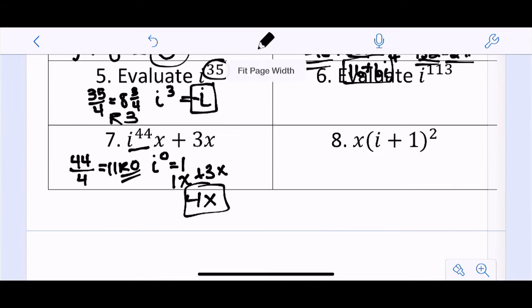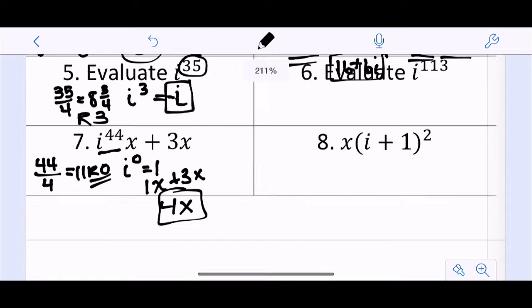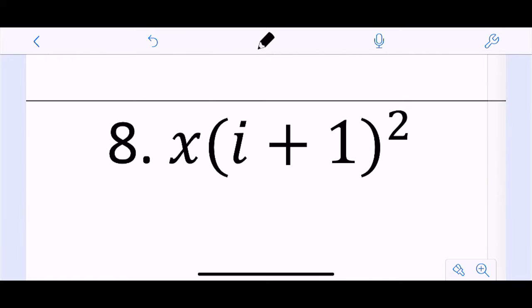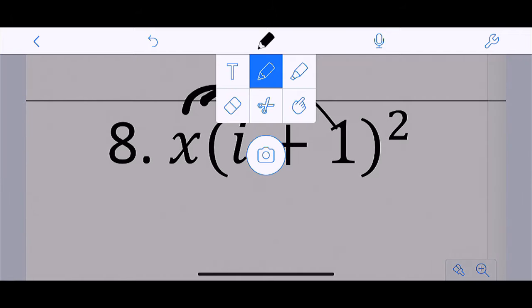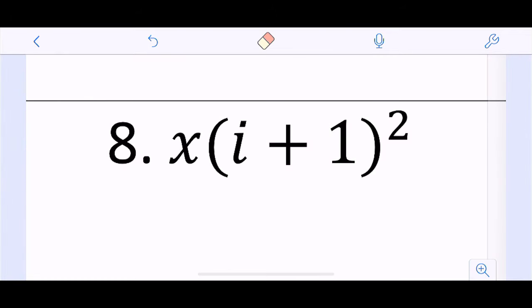All right, one more of these with i, and then we're going to move on. So x times (i plus 1) squared. Let's think about our order of operations here, first of all. Some of you are going to want to distribute this x in, and I caution you against that, because distributing is multiplication, and multiplication in PEMDAS needs to come after exponents, right?